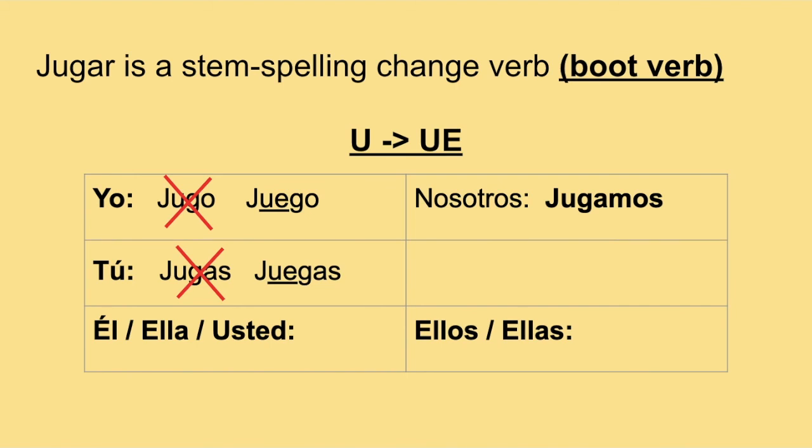Same pattern, continuing on, él, ella, usted form is not juga, it's juega. Okay. Jumping up to nosotros, remember there's no spelling change because it's not in the boot, and so jugamos just stays the same. And then lastly, ellos, ellas, it's not jugan, it's juegan.